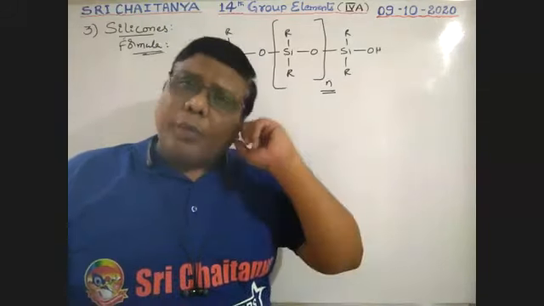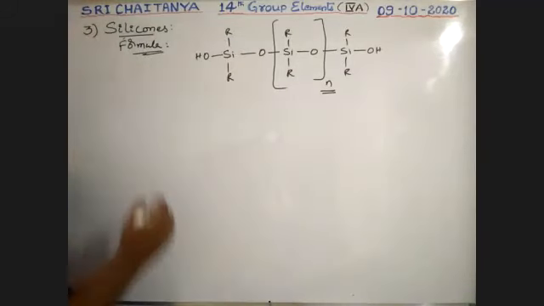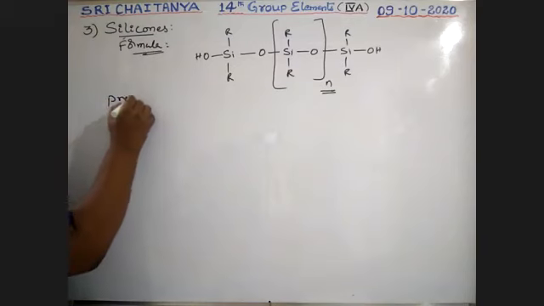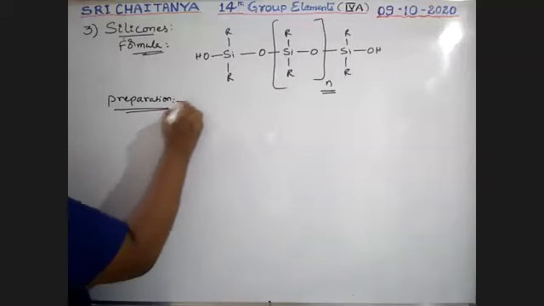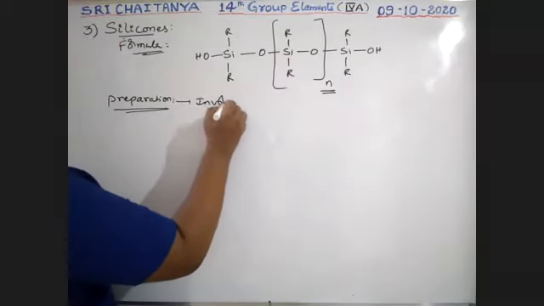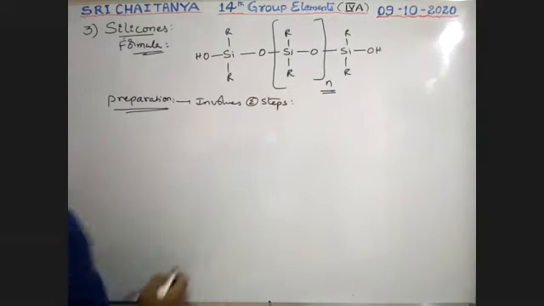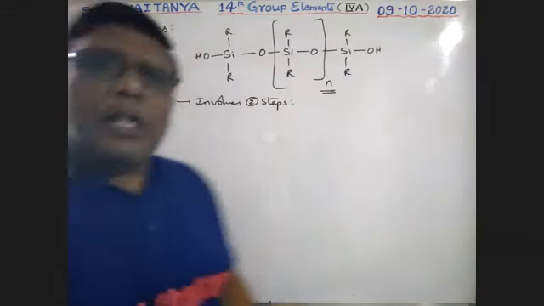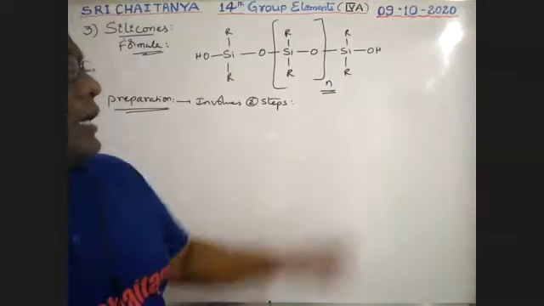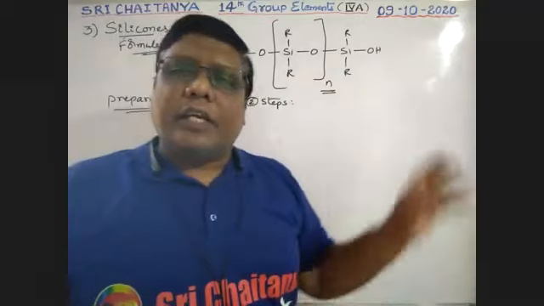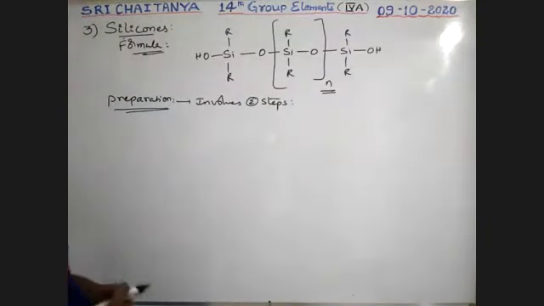Now, how to prepare these silicones? So, preparation of silicones. Boys, this preparation involves two steps. What are those two steps? First one, that is alkyl group. That is, Kaushik, R is nothing but alkyl group. Okay, it involves two steps.